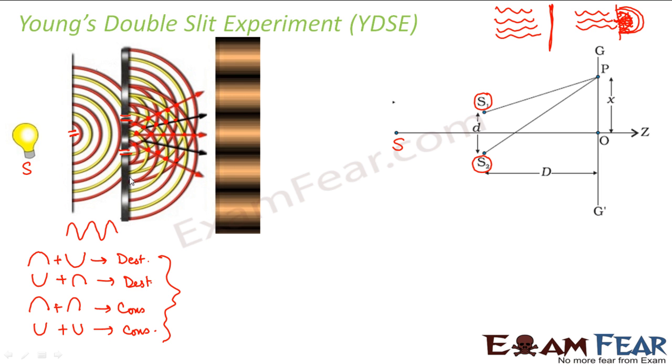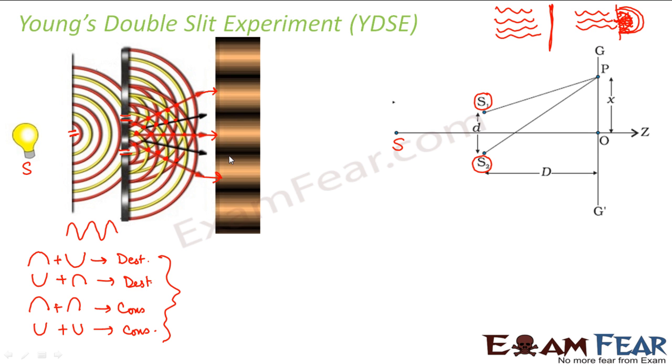Right? So here if you see, these points represent constructive interference because here red and red, yellow and yellow combine. So that means these three red arrows represent constructive interference. So what will happen in case of constructive interference? The resultant intensity will be high. That is why these constructive interferences give rise to bright bands.